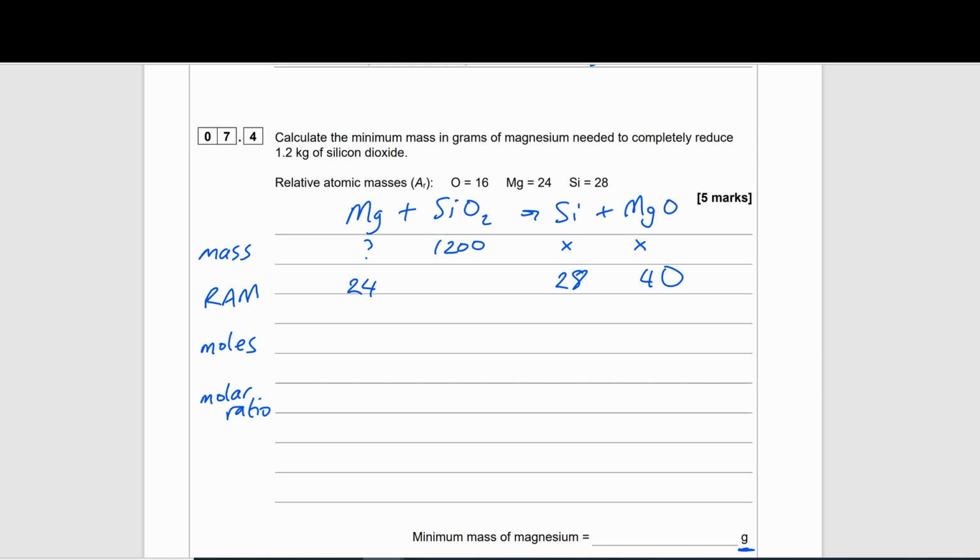What I need to find now is the relative formula mass of silicon dioxide. So that will be 28 plus 16 times 2, so 28 plus 32, so that will be 60.